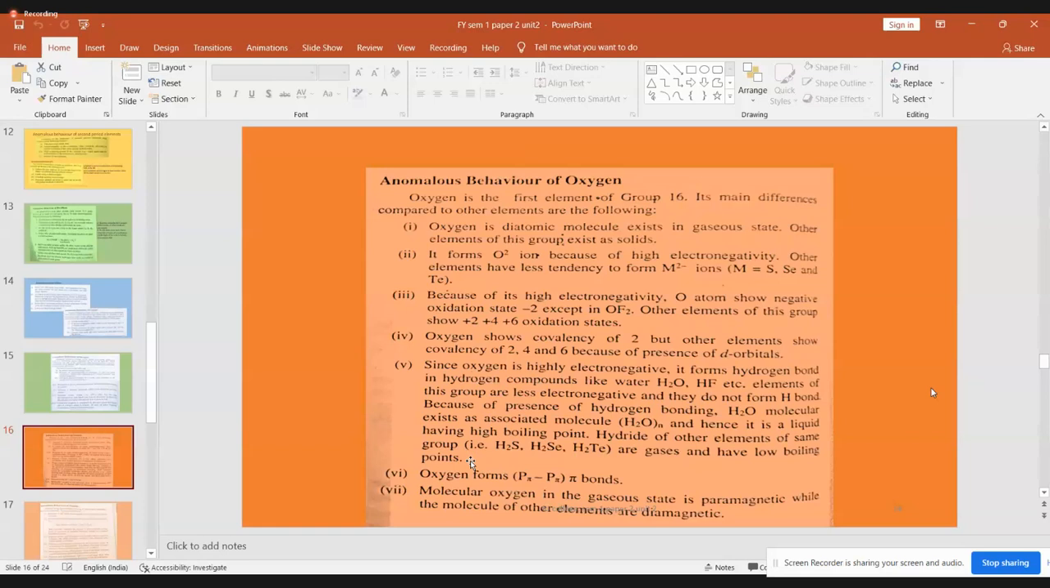Whereas the other hydrides of group 16, like hydrogen sulfide, hydrogen selenide, hydrogen telluride, are all existing as gases. They all have a low boiling point, and there is no hydrogen bonding in these. Hydrogen bonding happens between a strongly electronegative atom and hydrogen. So this is possible only when there is oxygen there, because oxygen is highly electronegative. You cannot explain any hydrogen bonding in the case of sulfur, selenium, or tellurium compounds, because they are not as electronegative as oxygen.